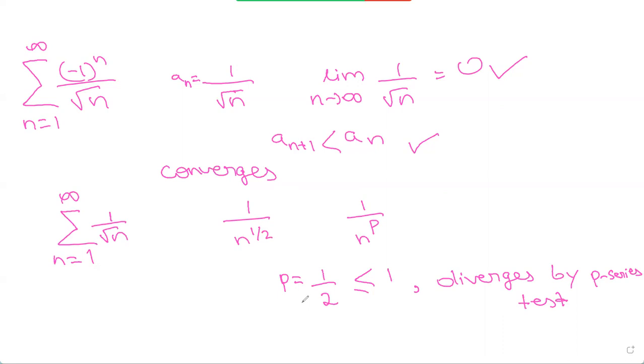So because the sum of an converges, but the sum of the absolute value diverges, we know that the series is conditionally convergent, because one converges while the other one diverges. Now let's look at another example.